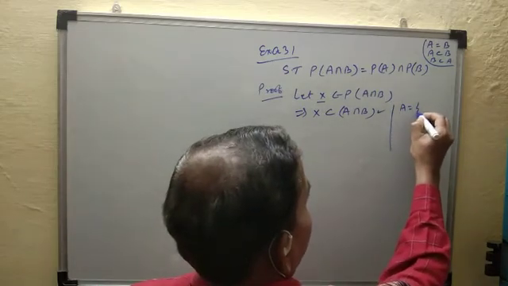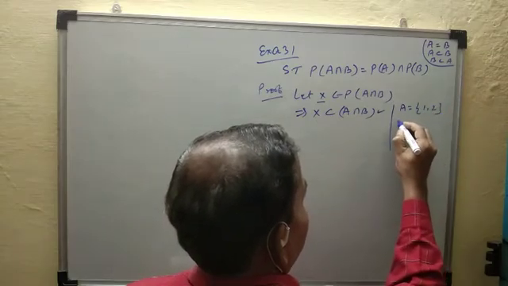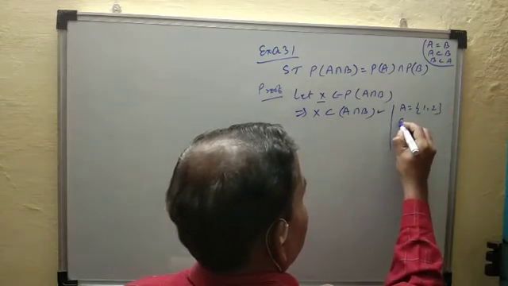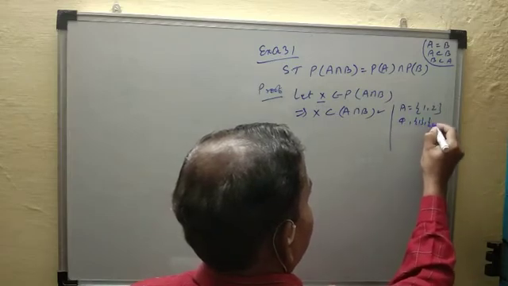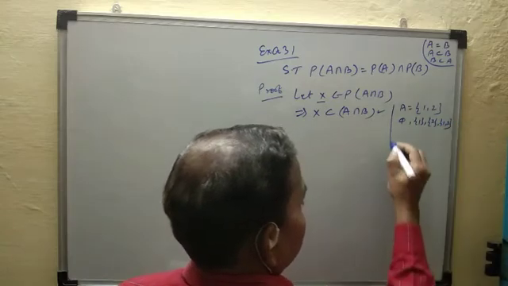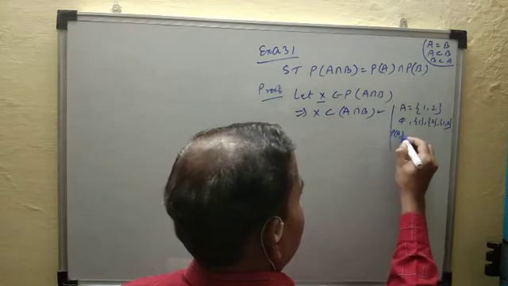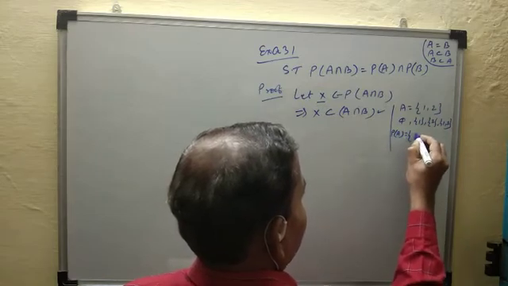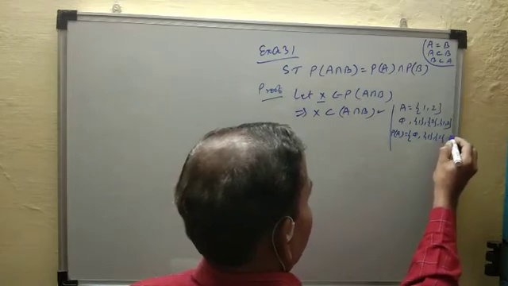Suppose set A is equal to {1, 2}, then its subsets are {}, {1}, {2} and {1, 2}. So the power set of A is equal to all these elements: {}, {1}, {2} and {1, 2}.